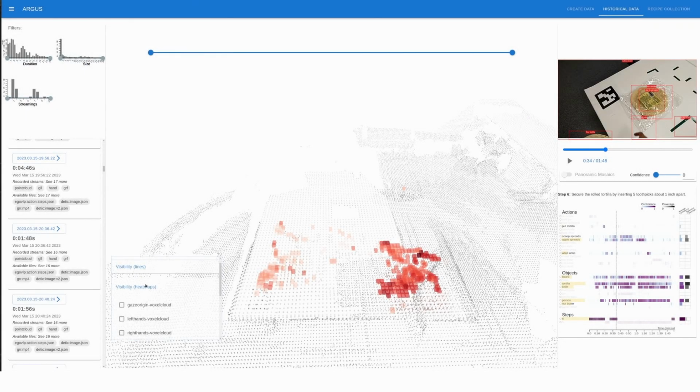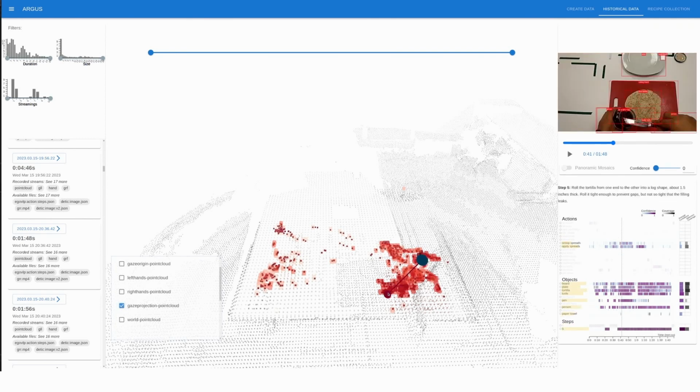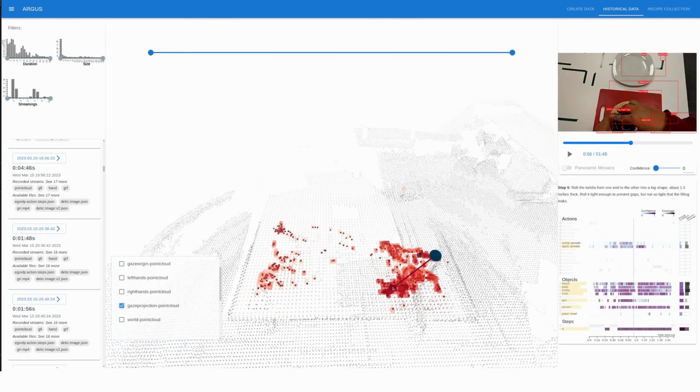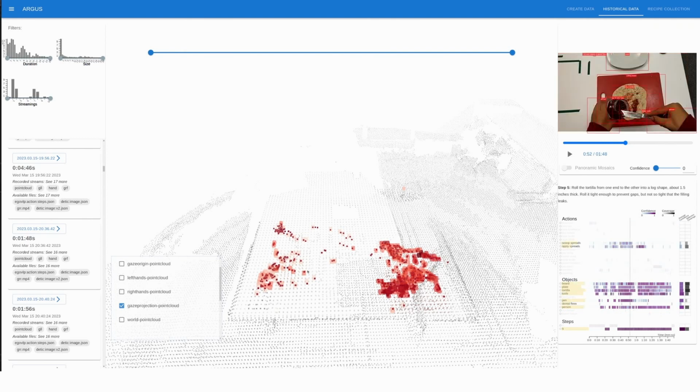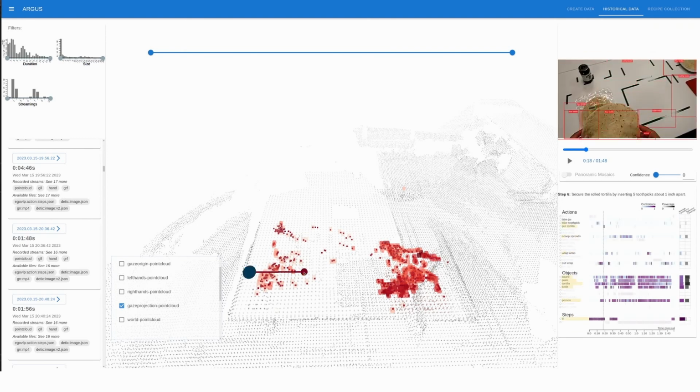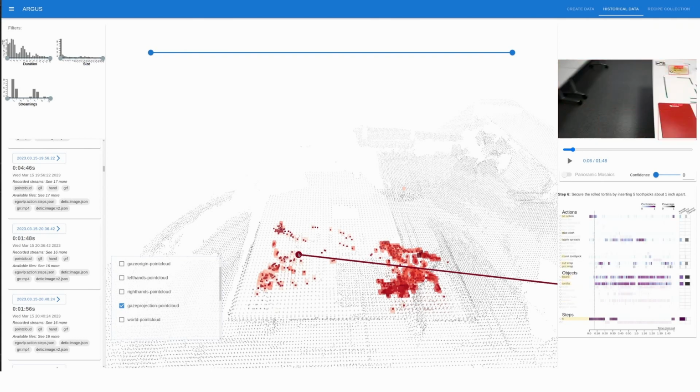The user can now use ARGUS to understand model behavior during the session. First, by looking at the occupancy map, the user certifies that more objects were detected in the center region in comparison to the left region, both of which are located on the desk where the performer was working.